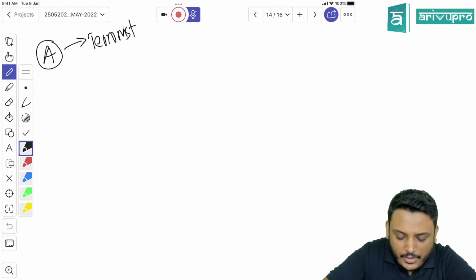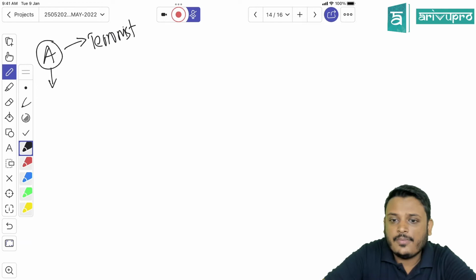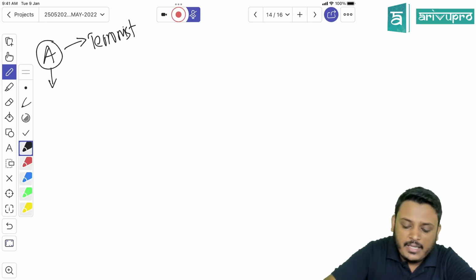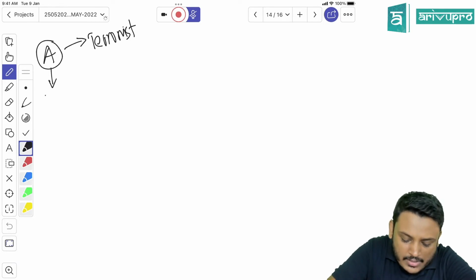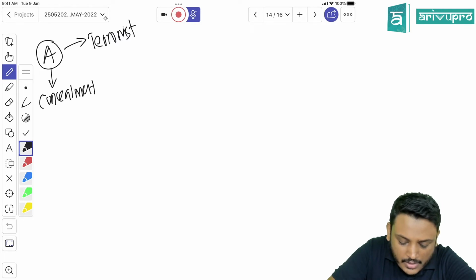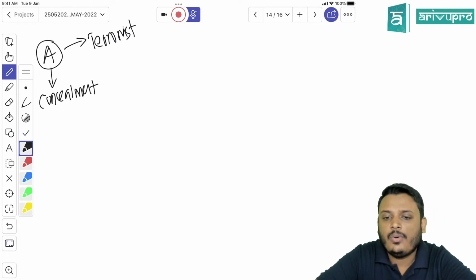Then what you try to do, because you can't disclose it to the Inland Revenue or the income tax department. If the tax department comes and asks where you got this money, you can't say that you did terrorist activity and earned this money. You can't tell. So what A is planning to do is conceal it. This is what is called concealment. He is trying to conceal.